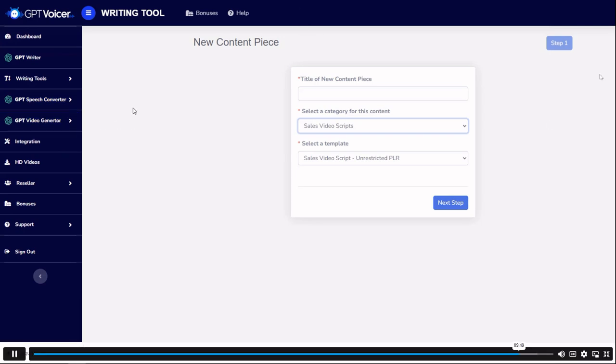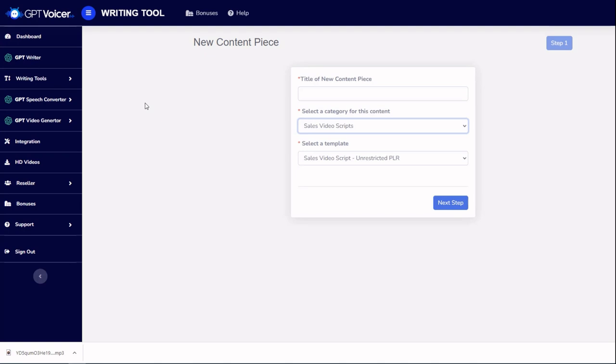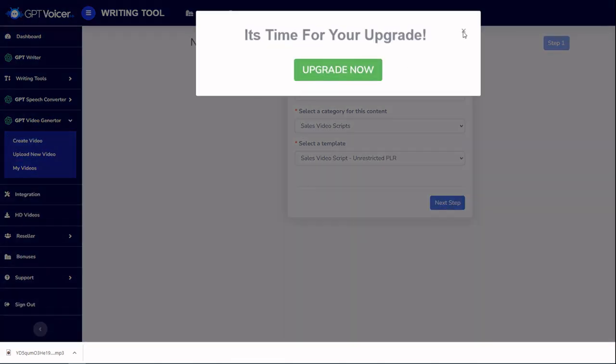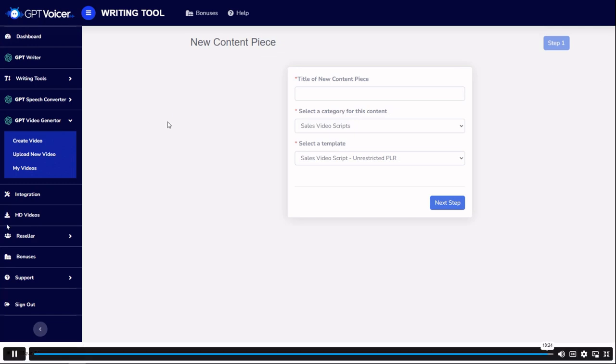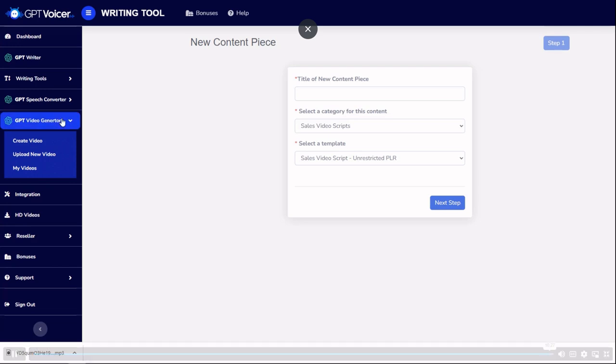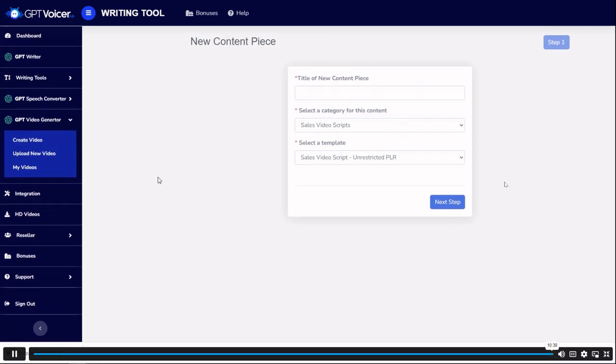I will just briefly mention that there is an upgrade available that you'll see after you grab this offer today that adds our instant video generator to the platform. So if I click this now and try to create a video, it's going to say you need to upgrade. But if you grab that upgrade, then you'll also be able to immediately take any of the content that you create or any of the voiceovers and turn those into videos immediately within this platform. Now, again, you don't have to grab that upgrade because you can, as I showed you, export these voiceovers and then drop that voiceover into any video editor like Camtasia or Premiere Pro or whatever you're using. But this is a neat upgrade to consider when you do see it.